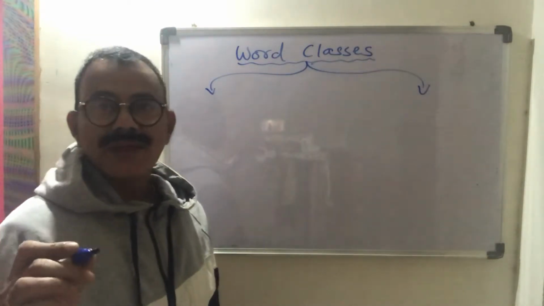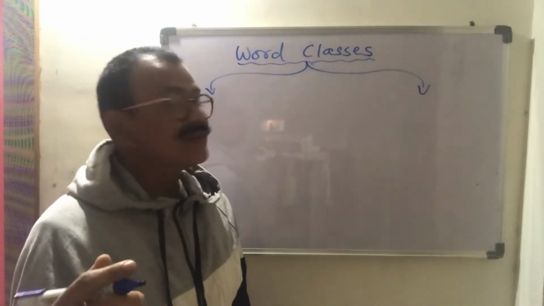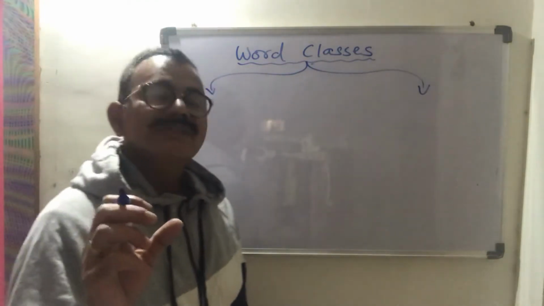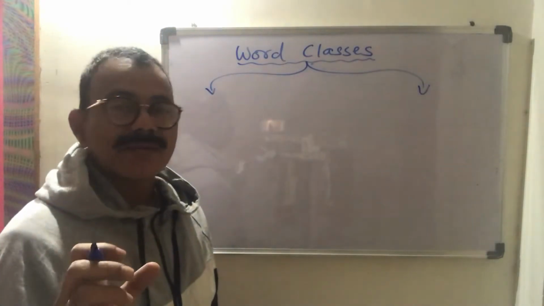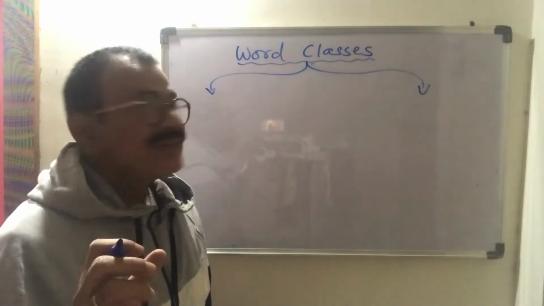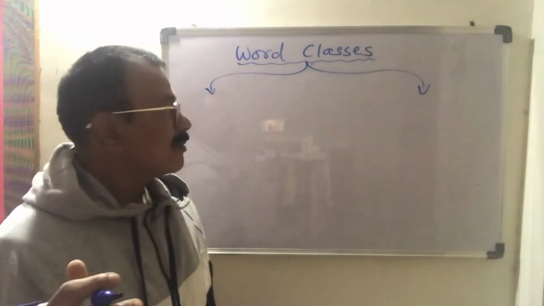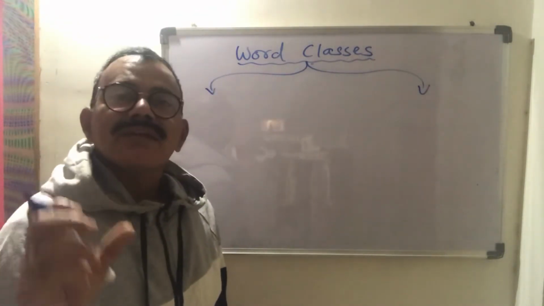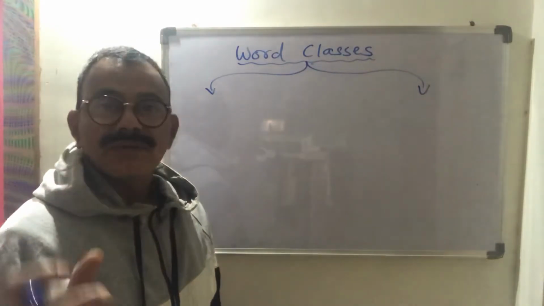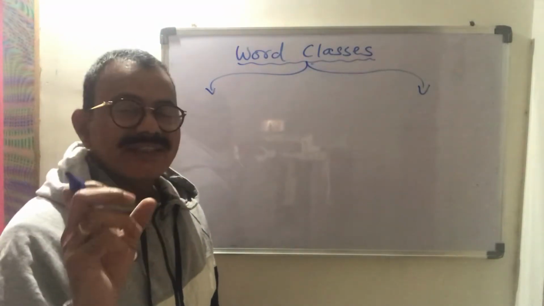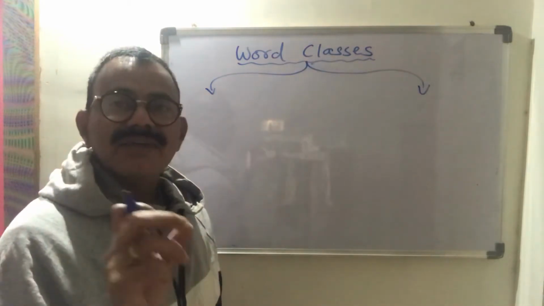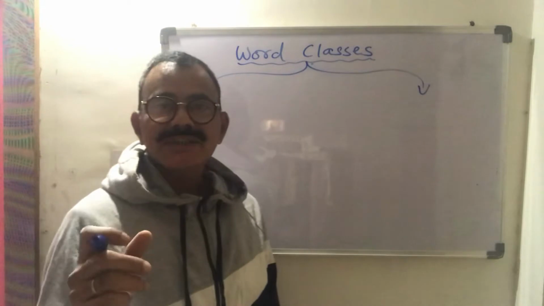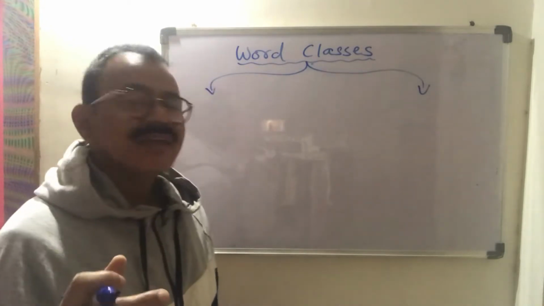This is the easiest topic that we can study, and we are going to begin our syllabus with this easy topic, which is actually the traditional grammar. We have already studied this particular topic when we were in school. Now we are grown up, but do we know the distinction? Can we identify the words from the different categories of words? This is the question. For that purpose, this topic has been included in our curriculum.